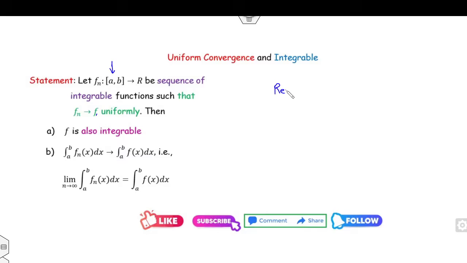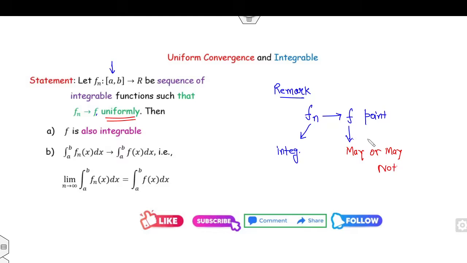Always remember, students: if fn converges to f pointwise and fn is integrable, then f may or may not be integrable. But if it converges uniformly, then it is always integrable.